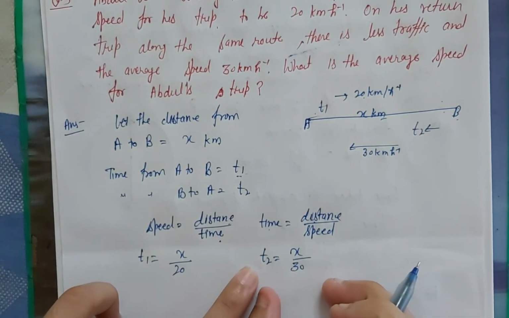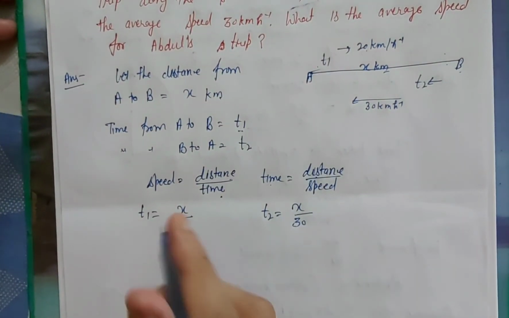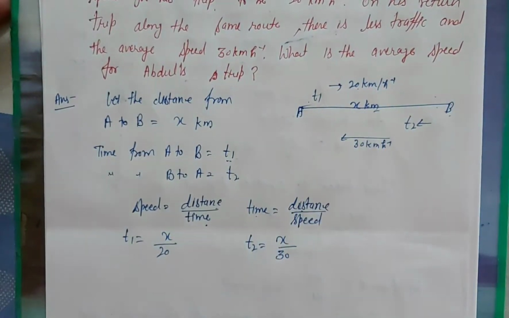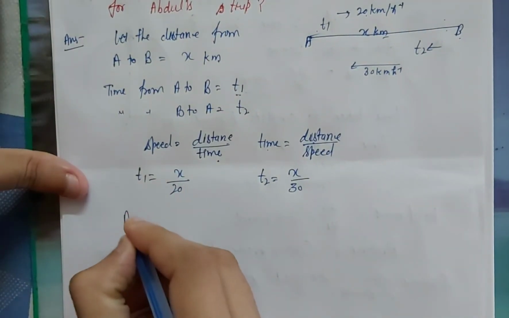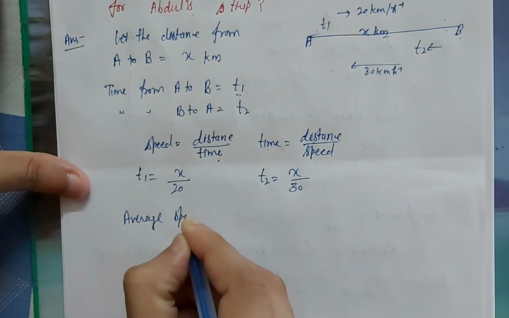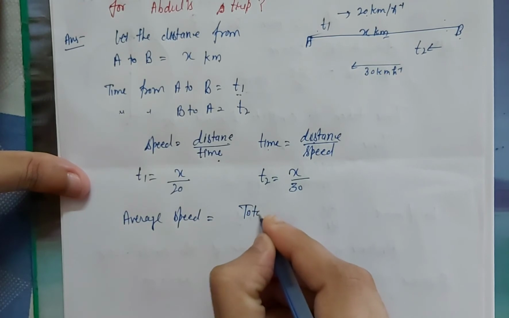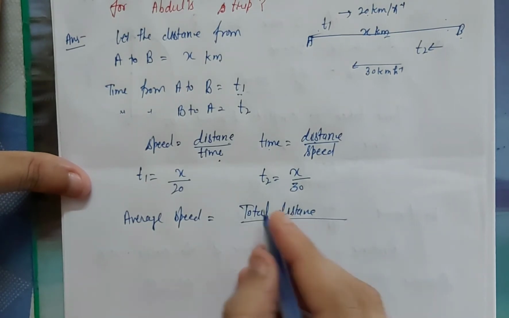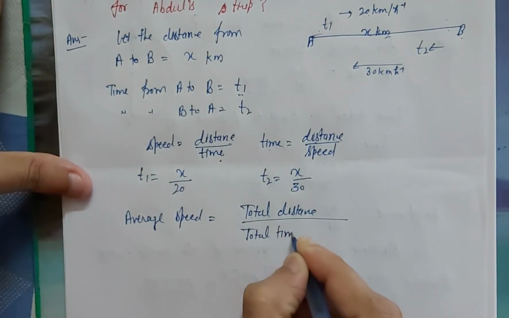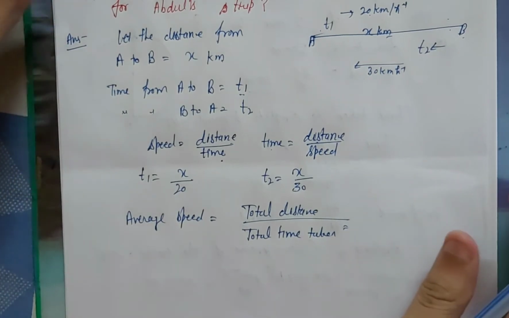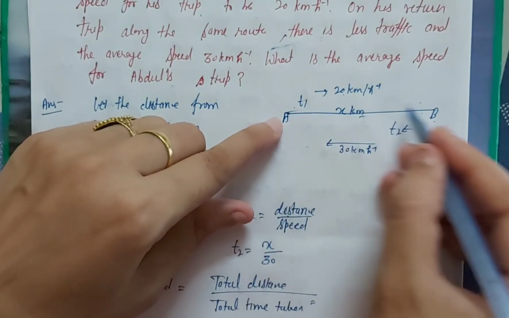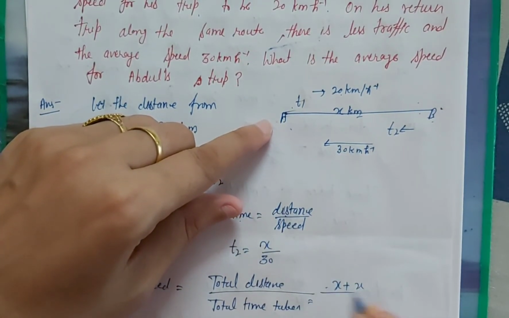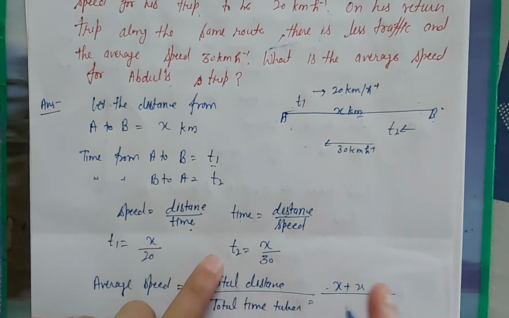So this is the time value. Okay, so now we have to find out the average speed. What is the average speed? So how can we find out average speed? Average speed formula is total distance divided by total time taken. So what is the distance value? x from A to B and x from B to A. That means x plus x. And total time t1 plus t2.